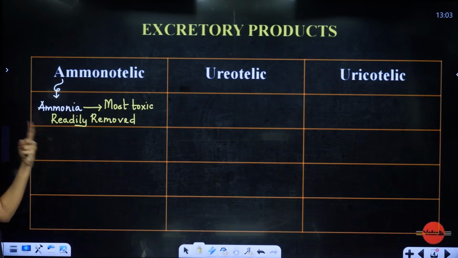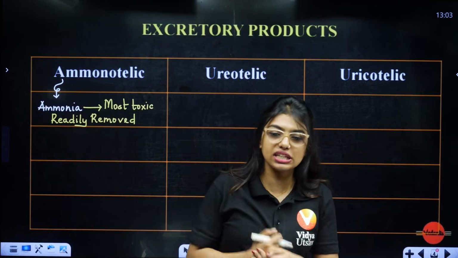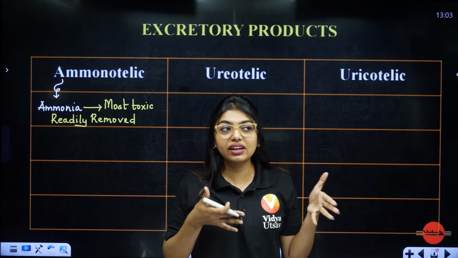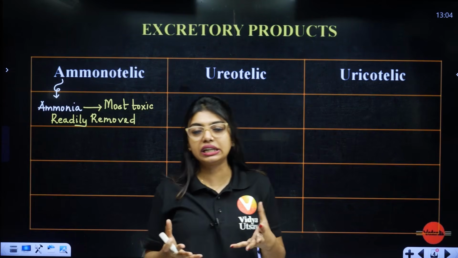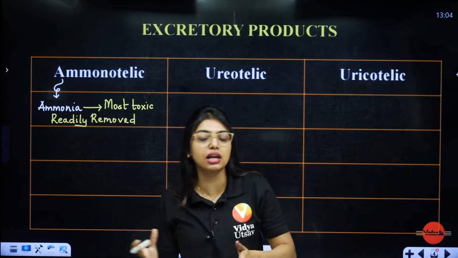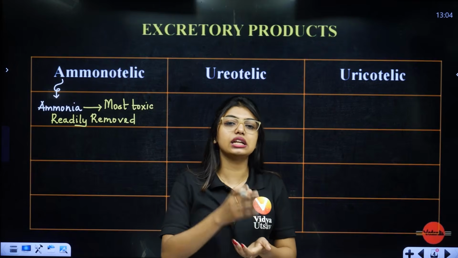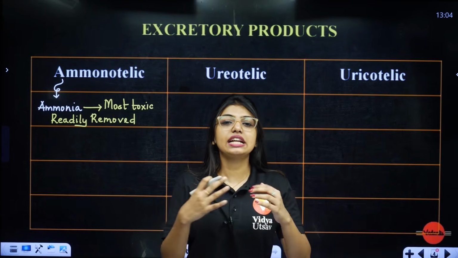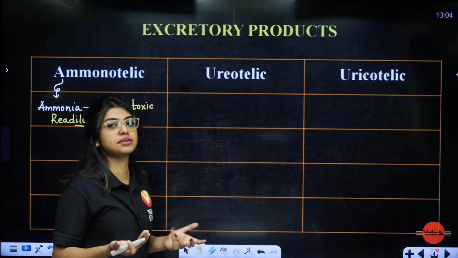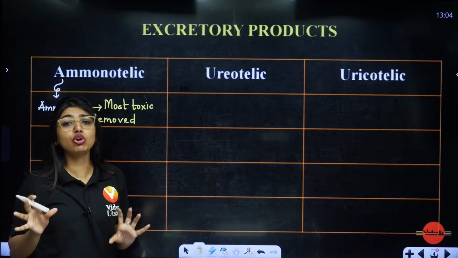Now ma'am, we talk about water and how it enters the body. So students, in smaller organisms, diffusion happens from the body surface. When ammonia is there, we do not have time to call the kidney and tell it to come and do this excretion, this mechanism. There is no time for that. So ammonia, let's say it's in the body, has to be diffused. Sometimes it is diffused from the body surface, not in us but in other organisms. So here there is a lack of role of the kidney.